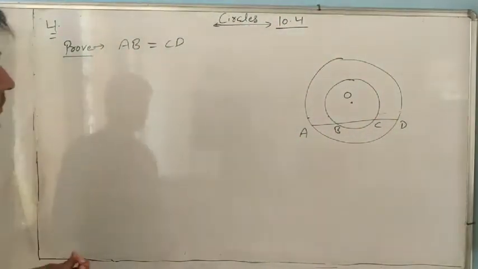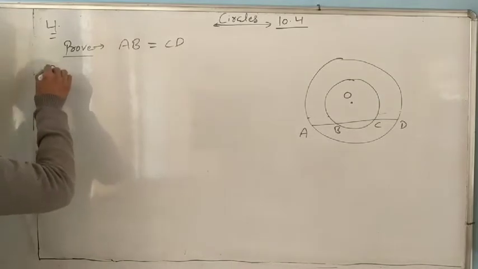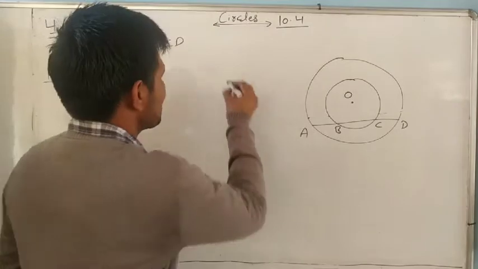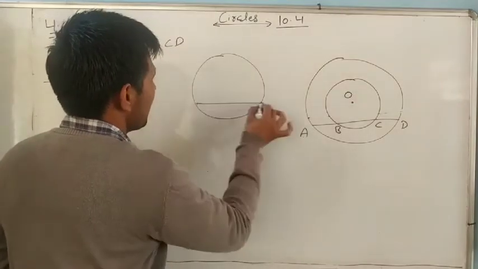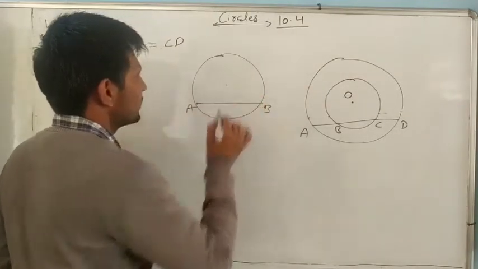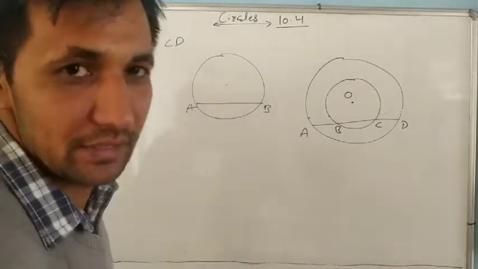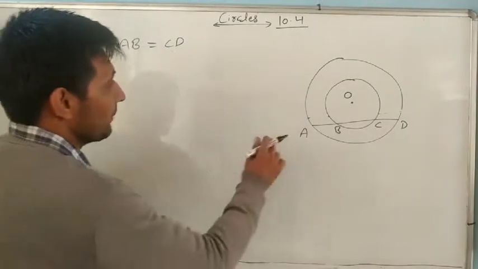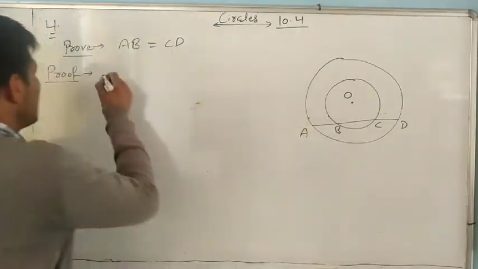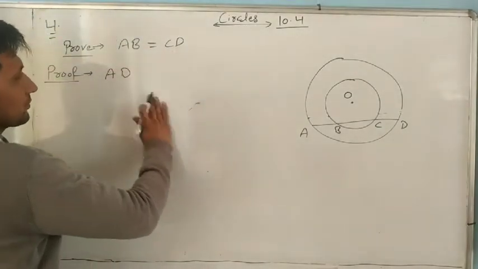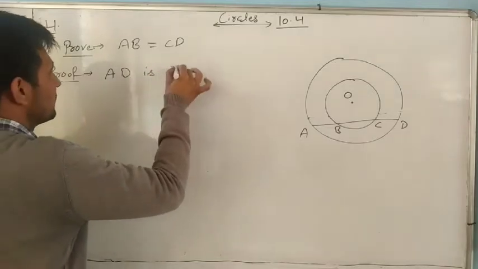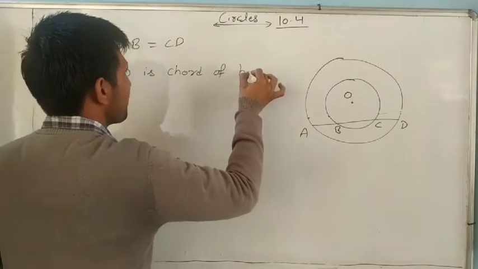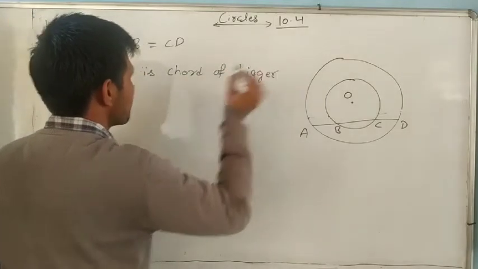Look at it. So tell me, if O is the center and AD is the line, it means AD is a chord of the bigger circle.